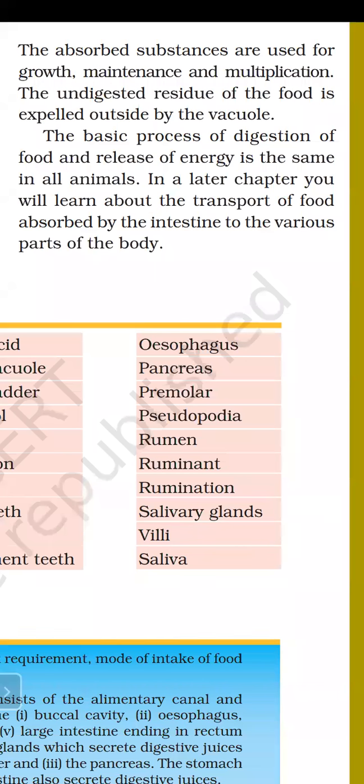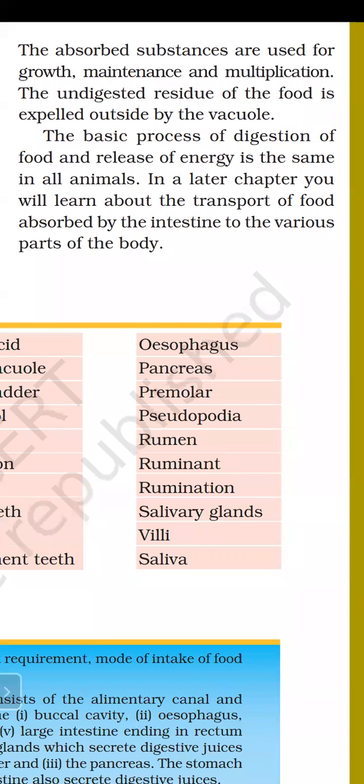This basic process is the same, but because they have different digestive systems, the process of digestion is different in different organisms. In a later chapter, you will learn about the transport of the food absorbed by the intestine to the various parts of the body.